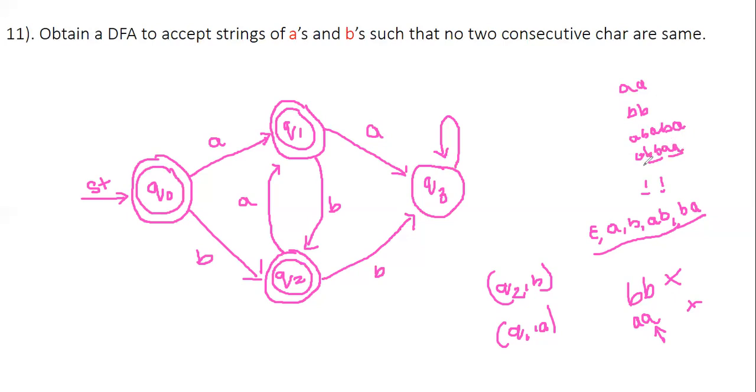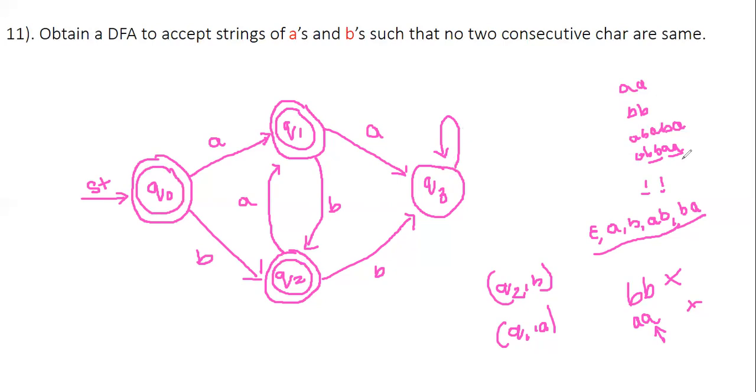But while processing this, observe it carefully. A we have, so you'll be coming to Q1. Then first B we have, so you'll be coming to Q2. Second B you are having, observe it carefully. Then where do we move? You are not coming back to Q0 or Q1. You'll be going to Q3. When you find a double B or a double A, then directly you will be traveling to Q3.